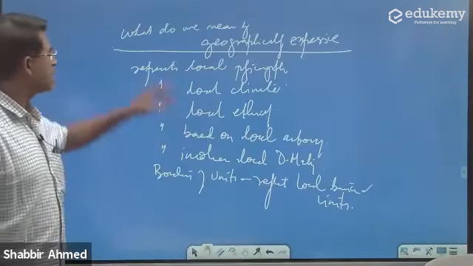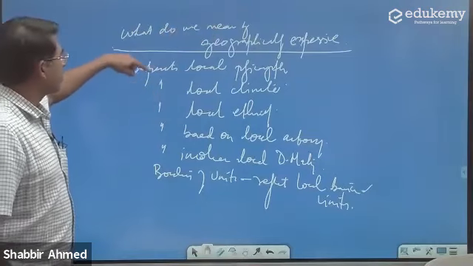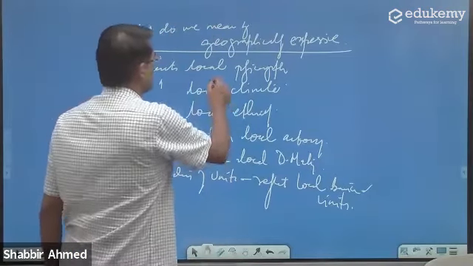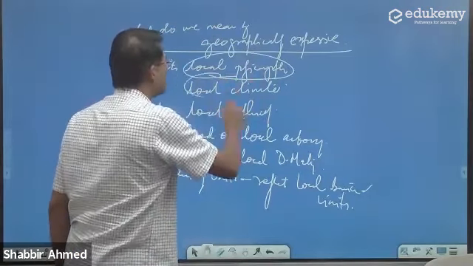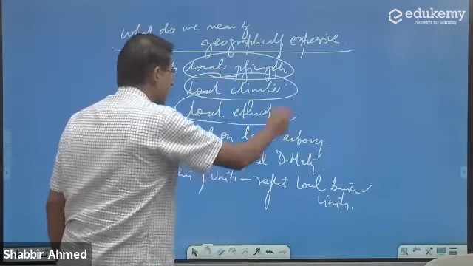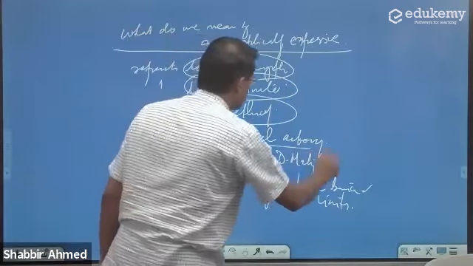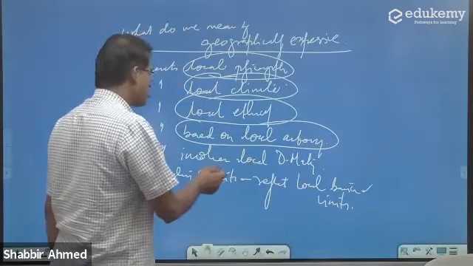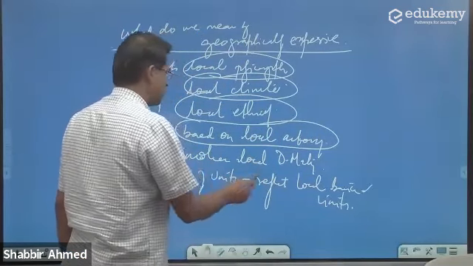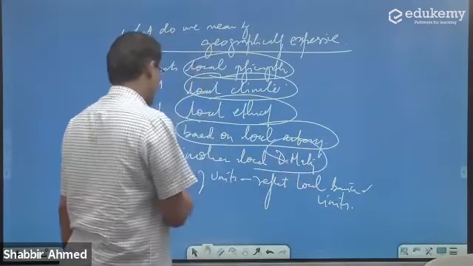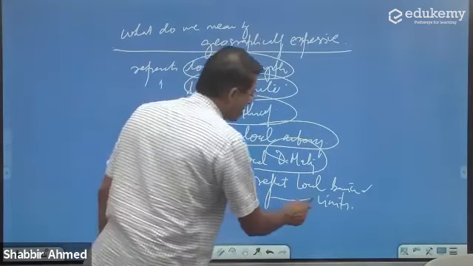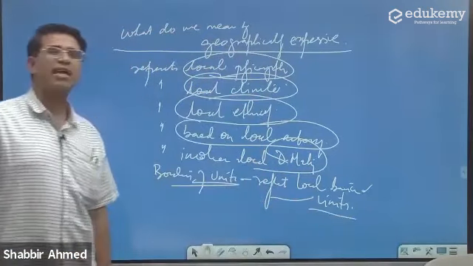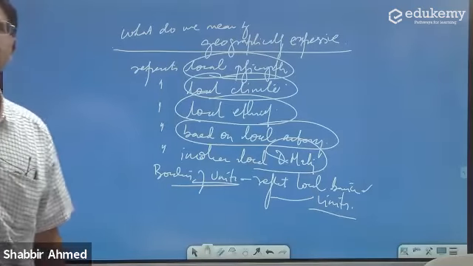When I say locally expressive, it must represent local physiography, local climate, local ethnicity, based on local autonomy, based on decentralization, local decision making, and the boundaries are based on local barriers and local limits.